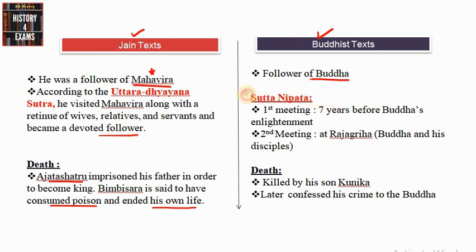At the same time, Buddhist text says he was a follower of Buddha, and as per Sutta Nipata of Buddhism, we can see it mentions two important meetings of Bimbisara and Buddha. The first meeting happened 7 years before Buddha's enlightenment, and the second meeting happened after Buddhahood, when Buddha and his disciples visited Rajagriha, the capital of the Magadhan state. And regarding the death of Bimbisara, Buddhist text says he was killed by his son Kunika, otherwise called Ajatasatru. And we can see later Ajatasatru confessed his crime to Buddha.